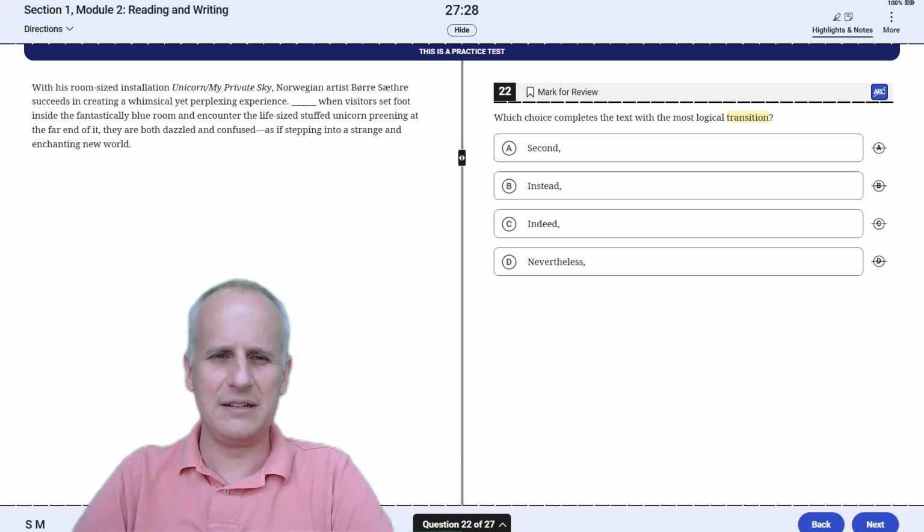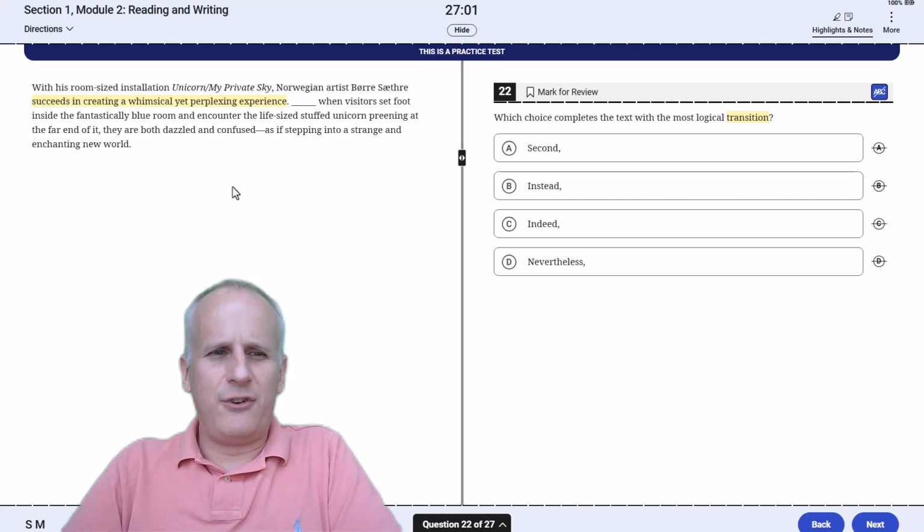We're going to highlight in different colors the stuff before and after the blank to determine whether it should be an agreement or contrast transition first. So from the top, with his room-sized installation, Unicorn My Private Sky, Norwegian artist BS succeeds in creating a whimsical yet perplexing experience. Okay, so I just know what's happening. I'm going to highlight this that's most indicative of what's happening before the blank, probably proactively.